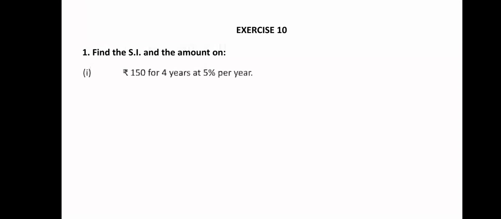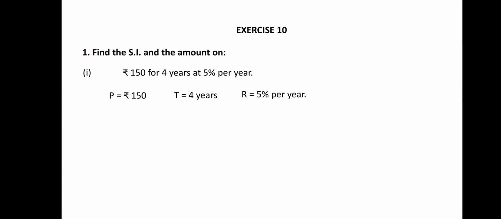Now let's understand this with the help of an example from exercise 10, question number 1. Rupees 150 is the principal. For 4 years, you have to find the SI and the amount on rupees 150 for 4 years at 5% per year. So rupees 150 is the principal, time is given for 4 years and rate is 5% per year.